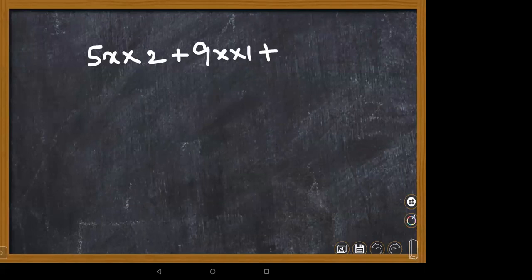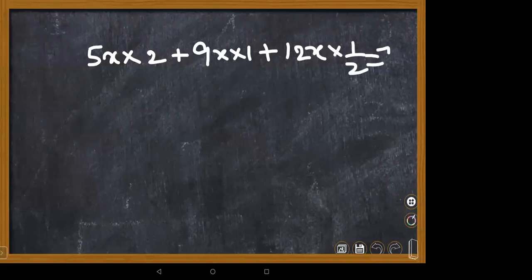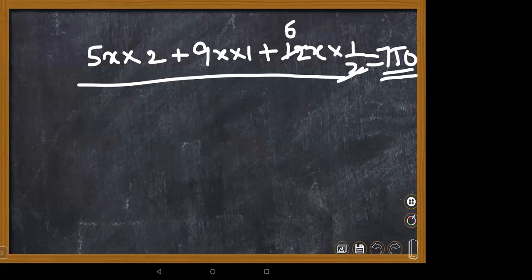What is the 50 paise coins ratio, children? 12x into 1 by 2, so it will be 6x. The total amount in the bag is 750 rupees. If you simplify this, you will get the answer, children. 10x plus 9x plus 6x is equal to 25x. So 25x equals 750, and x is equal to 30.